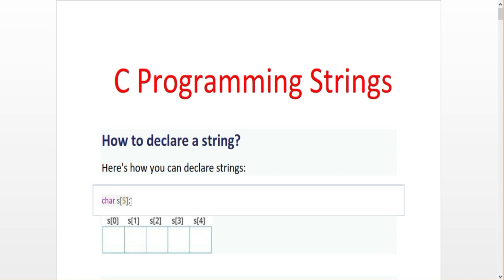So char means a single character, and this is a char array. s is the string name. How many characters can we store? That is 5 characters, and always the last character is a null character. Now how many characters can we store? 4 characters, except the last character, which is always null, because this is a string.